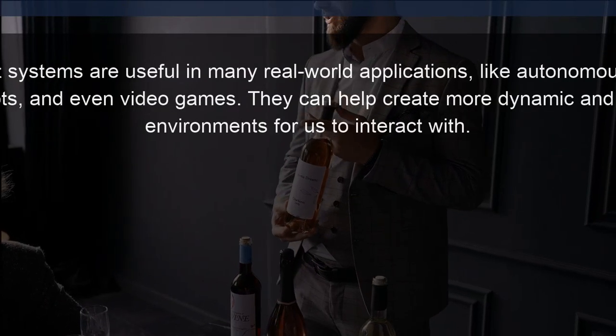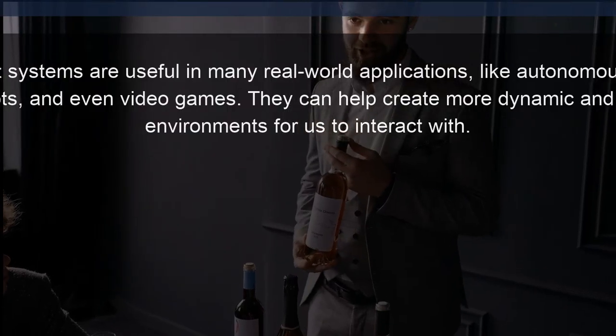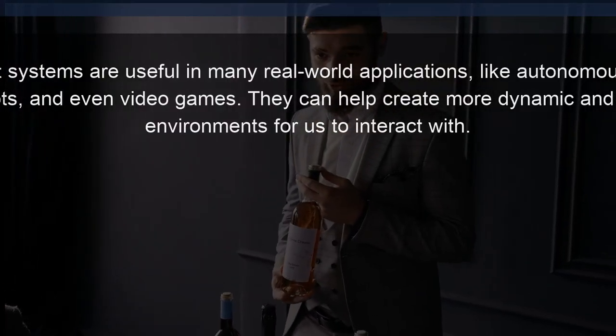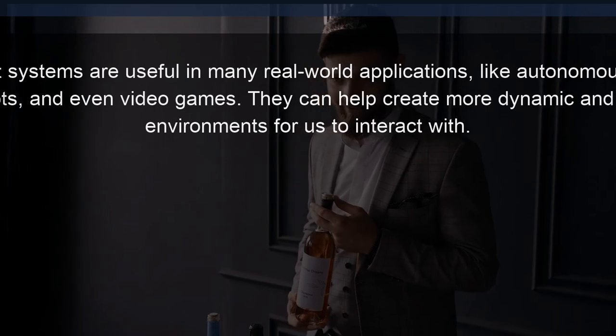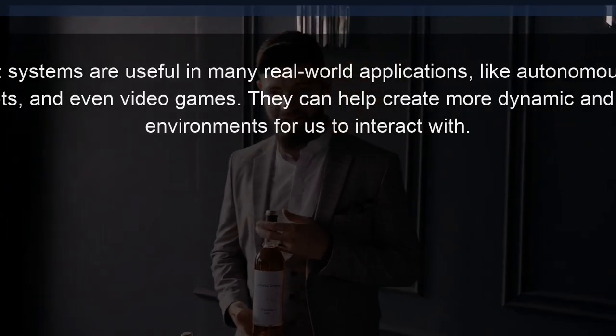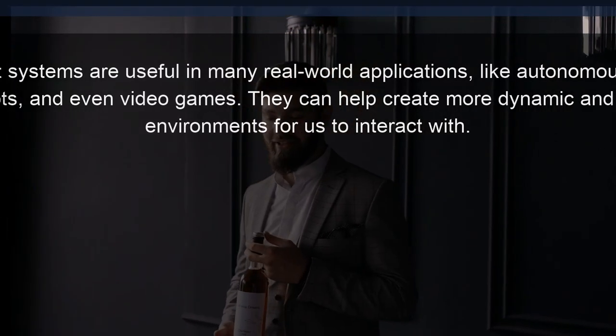Multi-agent systems are useful in many real-world applications, like autonomous vehicles, social robots, and even video games. They can help create more dynamic and interactive environments for us to interact with.